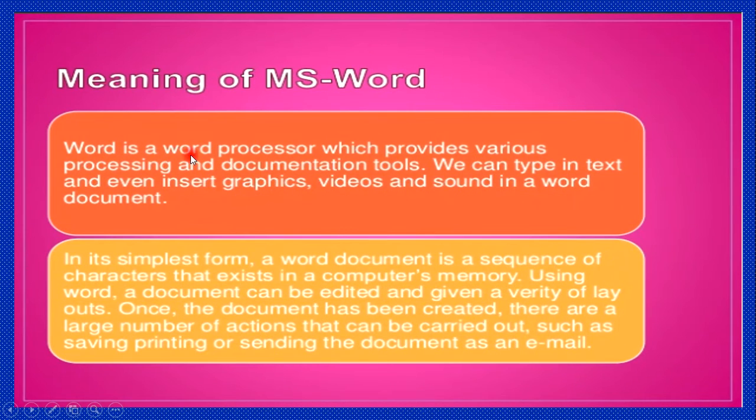Meaning of MS Word. Word is a word processor which provides various processing and documentation tools. We can type in text and even insert graphics, videos and sound in a Word document. In its simplest form, a Word document is a sequence of characters that exist in the computer's memory. Using Word, a document can be edited and given a variety of layouts. Once the document has been created, there are a large number of actions that can be carried out, such as saving, printing, or sending the document as an email.